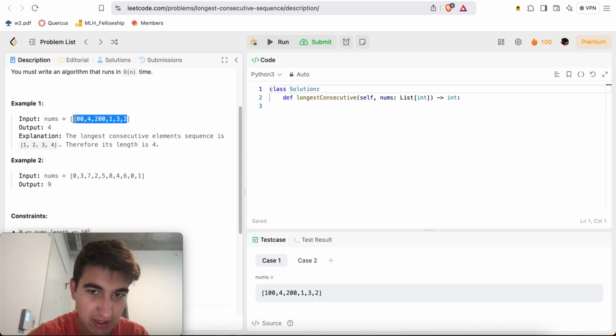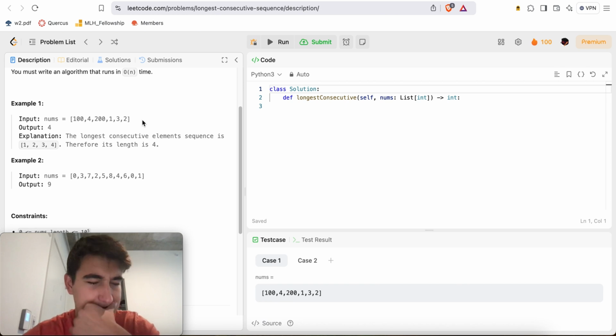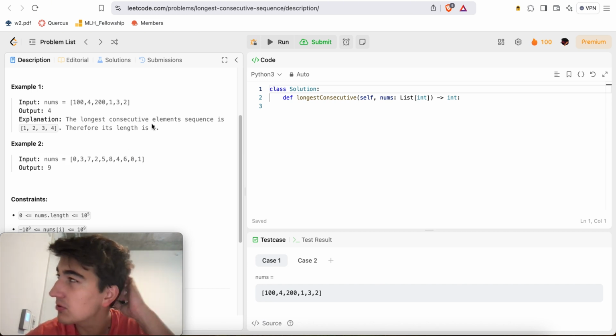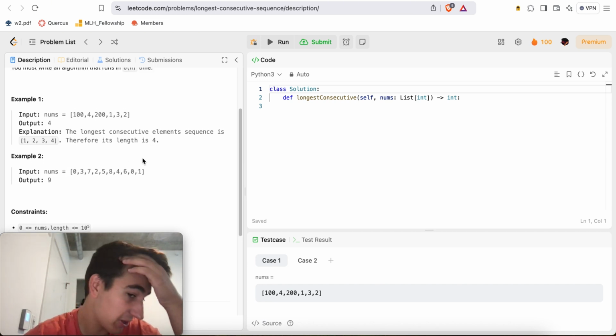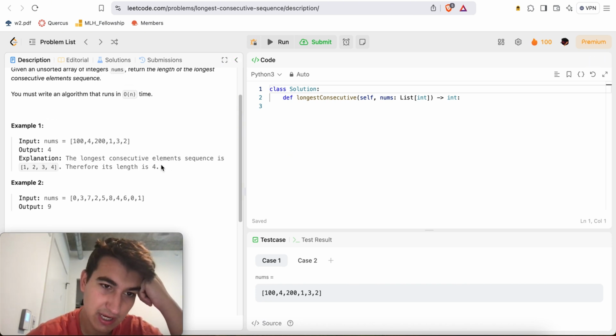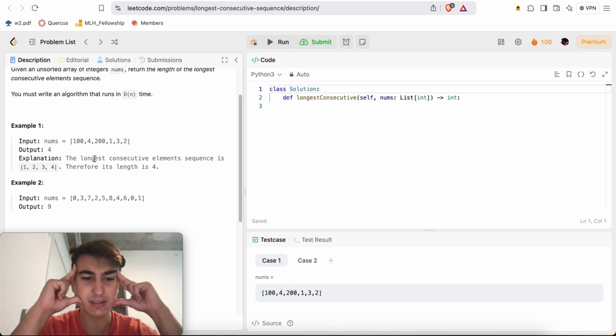Okay, so they don't necessarily have to be ordered inside the array. Oh, and there can be duplicates, so like 0 and 0. Which means one thing that we can do is put all the numbers in a hash set, right? That way we only have the unique numbers. And then we want to know the longest consecutive sequence.